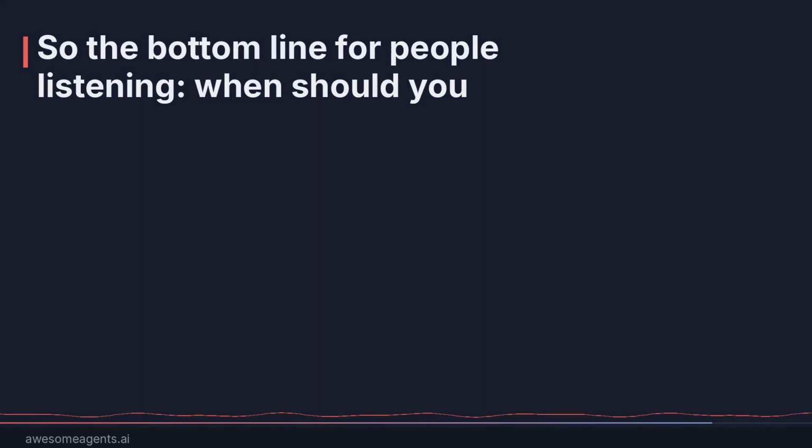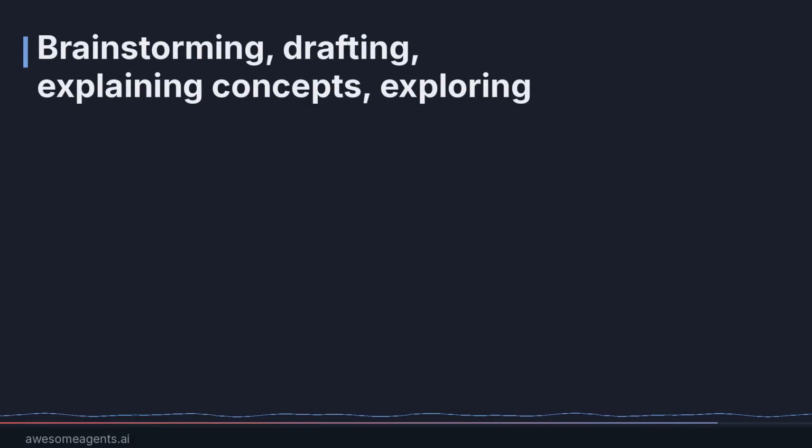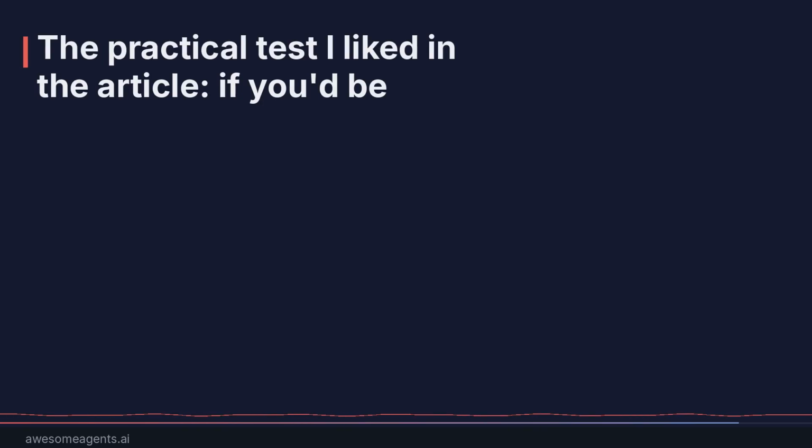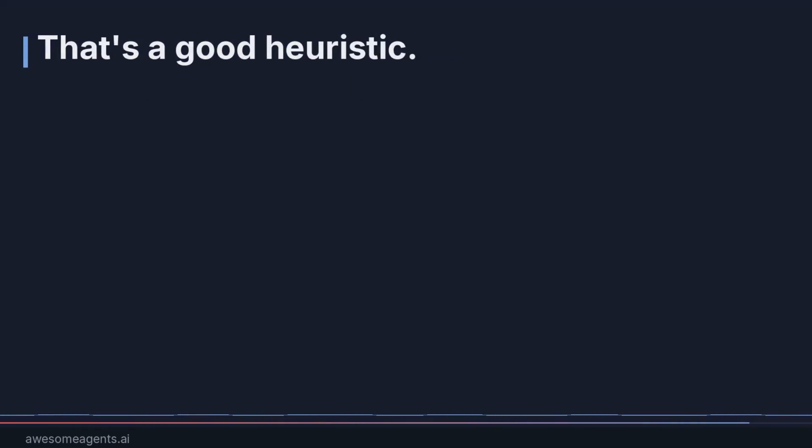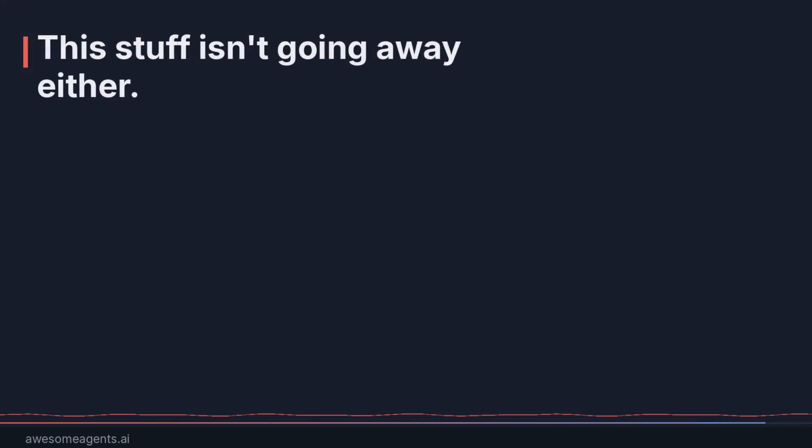So the bottom line for people listening, when should you just use AI versus when do you have to verify? Brainstorming, drafting, explaining concepts, exploring ideas, low risk, just use it. The moment you're citing something, relying on a specific number, or making a decision based on the answer, verify. The practical test I liked in the article, if you'd be embarrassed or hurt if it turned out to be wrong, check it. That's a good heuristic. And verification doesn't mean hours of extra work. It means a few targeted checks that take minutes. This stuff isn't going away either. Even the best models still hallucinate. The skill is knowing when to trust and when to double check. Exactly. Calibrated skepticism is probably the most useful thing you can develop as an AI user right now.